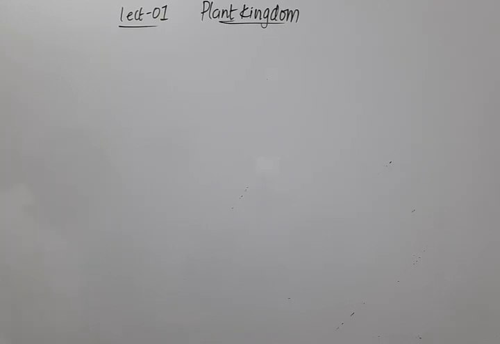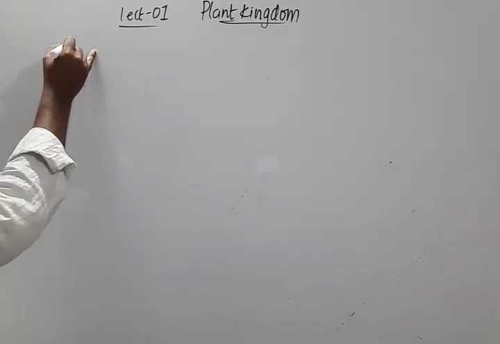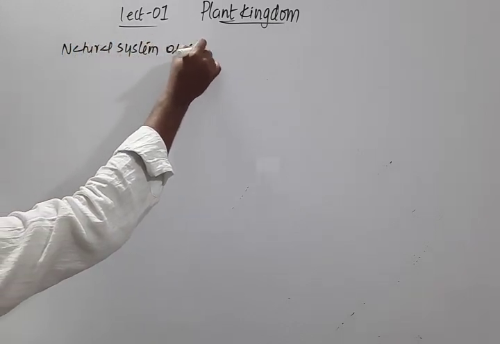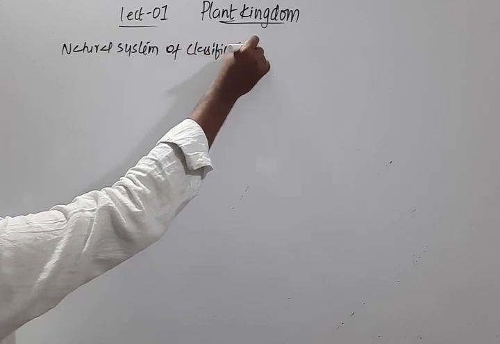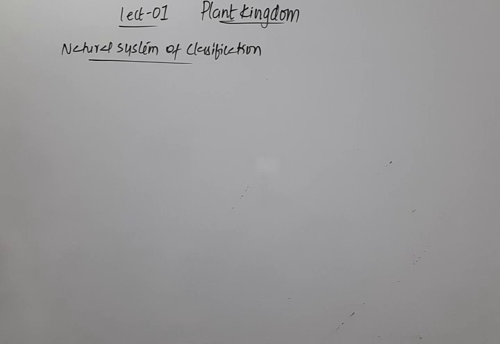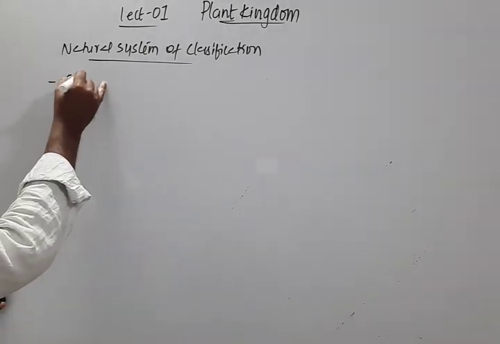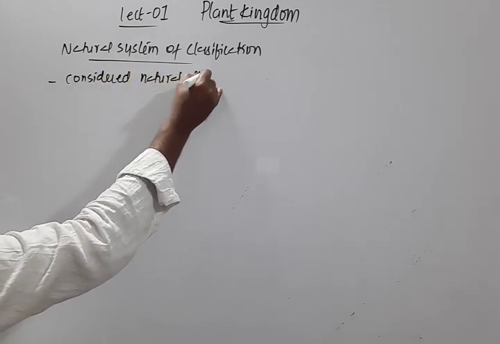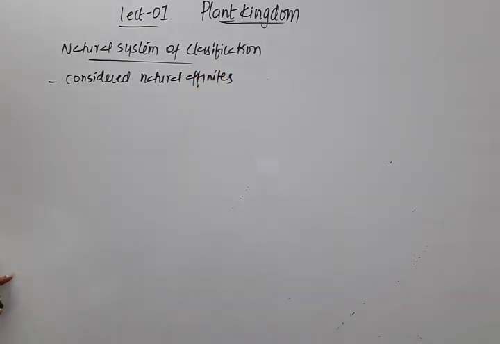the next one, about the natural system of classification. Coming to this natural system of classification, they considered the natural affinities among organisms. Affinities means the similarities between the groups of organisms.